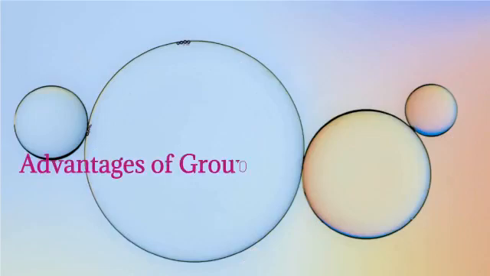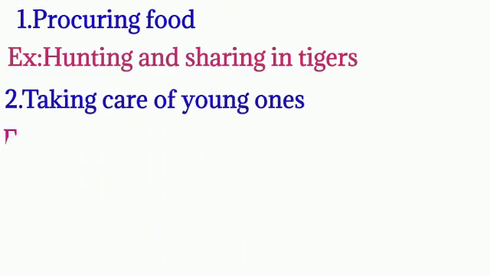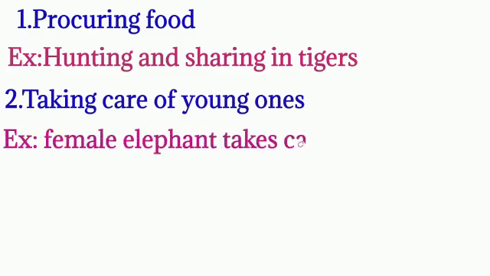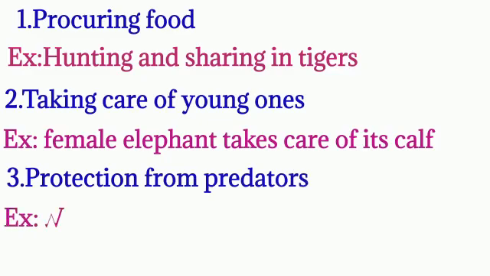Advantages of group behavior in animals. The first one is procuring food. Example, hunting and sharing in tigers. Second, taking care of young ones. A female elephant takes care of its calf. Third one, protection from predators.